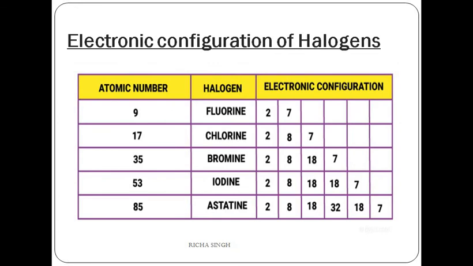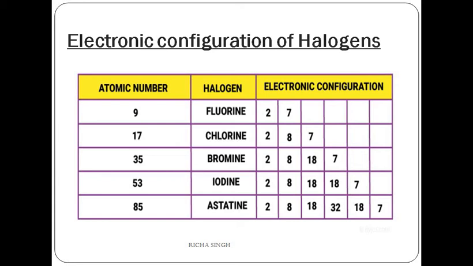Now if you see the electronic configuration of halogens, I'm talking about the members of the 17th group: fluorine, chlorine, bromine, iodine and astatine. Here they all have 7 electrons in their valence shell.